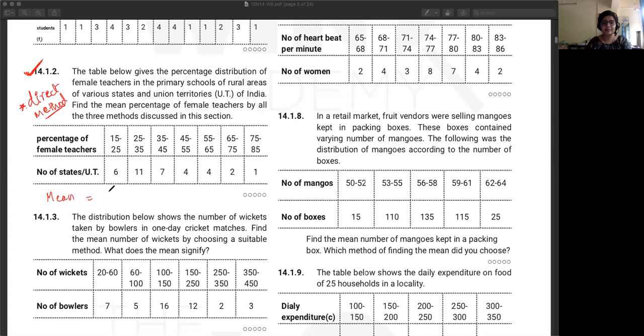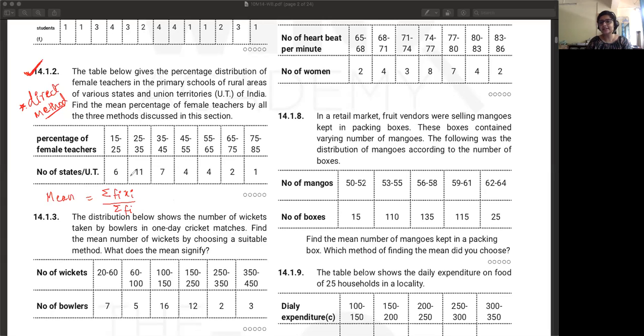So mean will be equal to, yes, sigma fi xi by sigma fi. Good. Avni, Mihika have also sent in their answers. Okay, all of you are getting very close answers, but the decimal may change. Manasvi, you completely rounded it off only. Solve it. Okay, so let's do this. So this is the formula that you have to use.